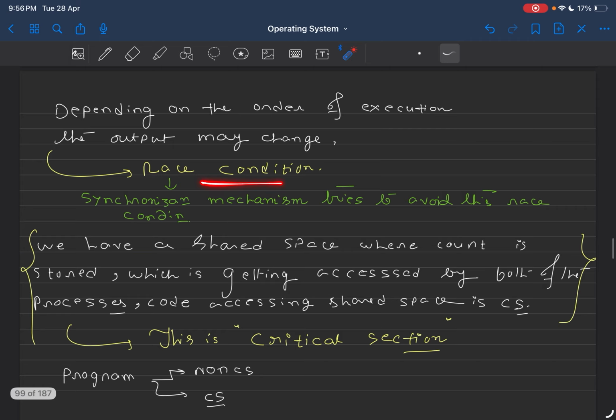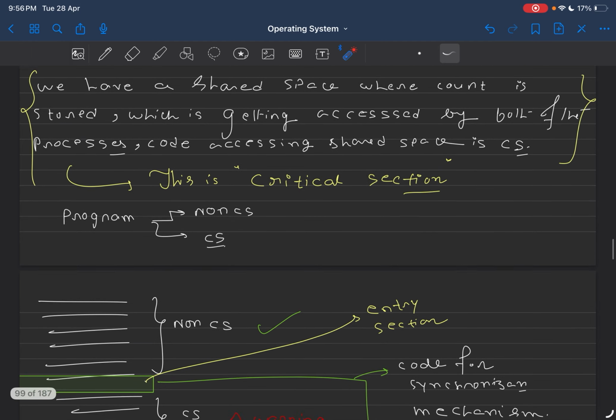So far you know what race condition is. Synchronization mechanism you do not know, but you know at least this thing, that we need synchronization mechanism to maintain the consistency. So let's move to the next part.